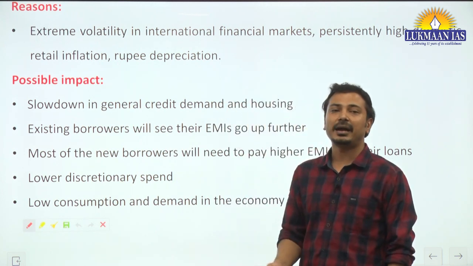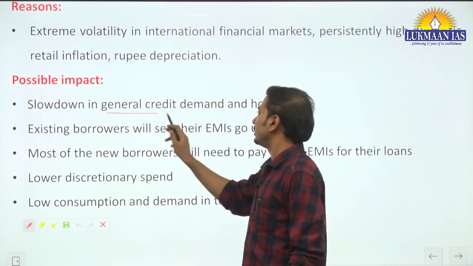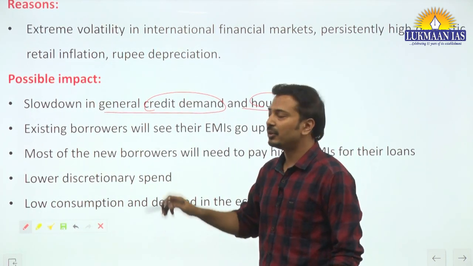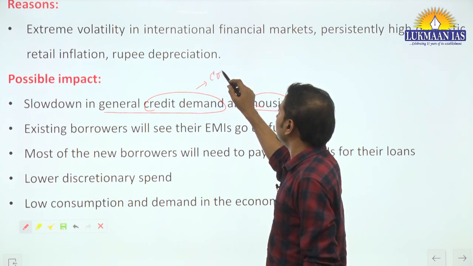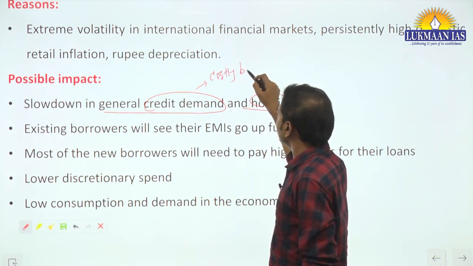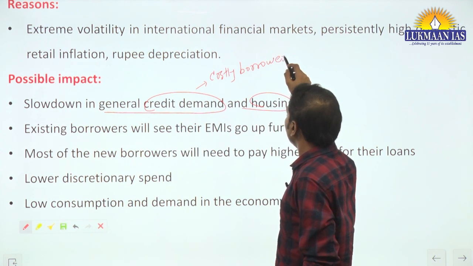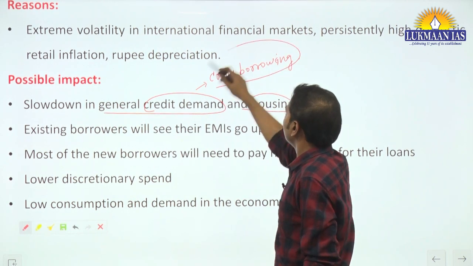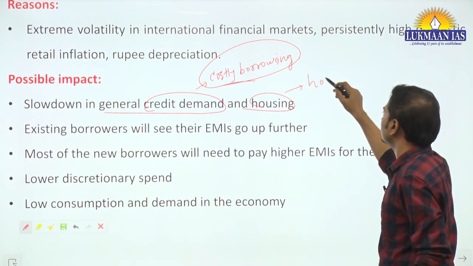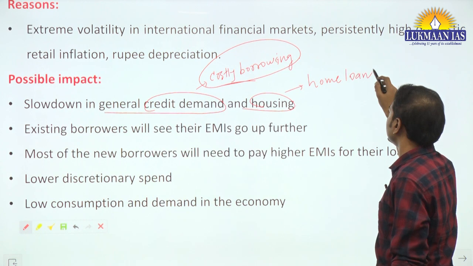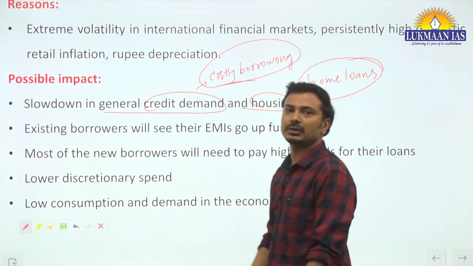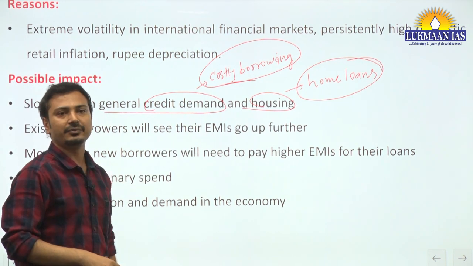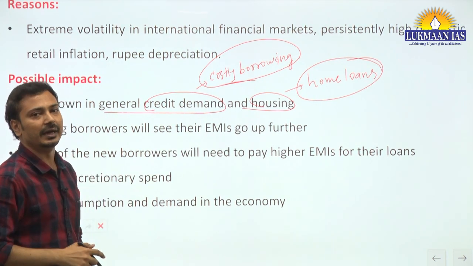Now, the possible impact is surely a slowdown in general credit demand and housing. Now, why are we saying that? Because for the borrower, it will be costly borrowing. So housing or home loans will be costly now, from here onwards. The interest rate on home loans, vehicle loans, other loans, personal loans, educational loans will be higher because of the increase in repo rate.